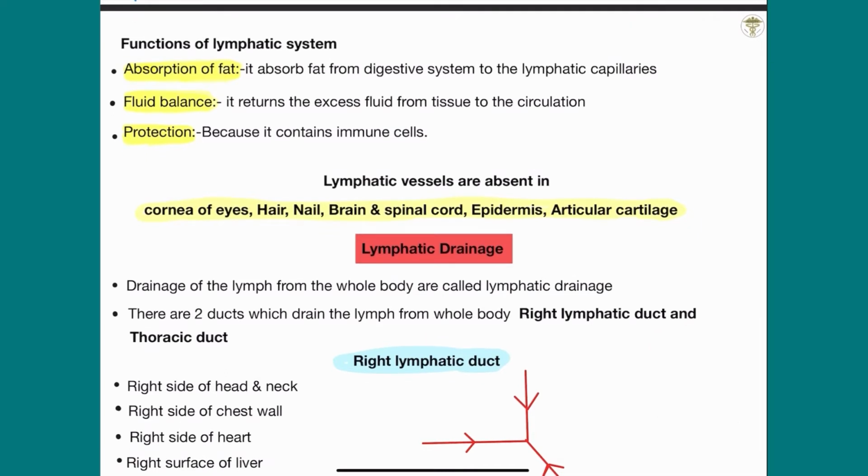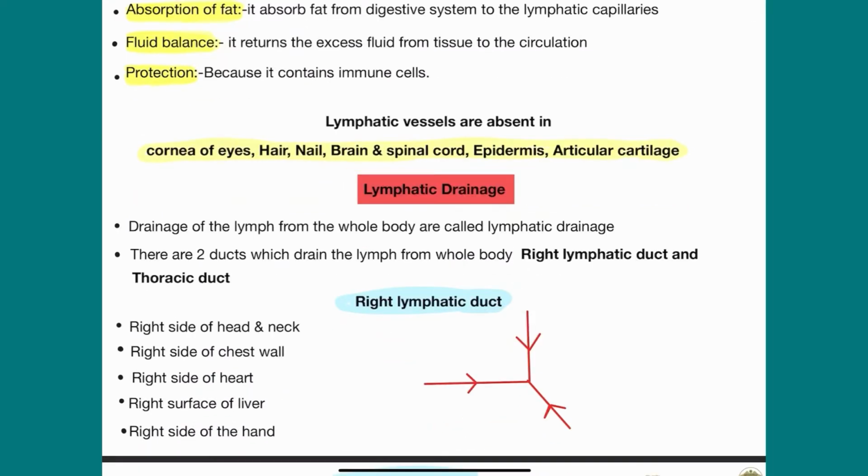There are two ducts in our body which drain the lymph from the whole body. The first duct is the right lymphatic duct and the second duct is called the thoracic duct. Only these two ducts drain the whole body. The right lymphatic duct drains the right side of the head and neck, right side of the chest wall, right side of the heart, right side of the liver and the right upper limb.